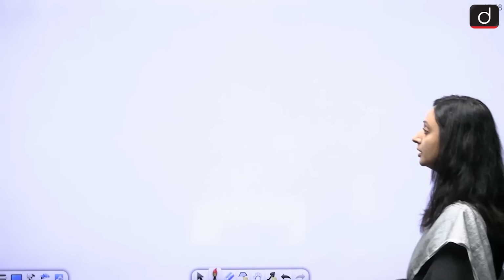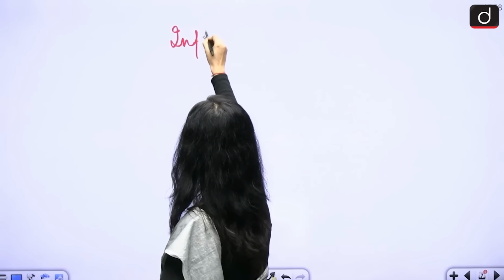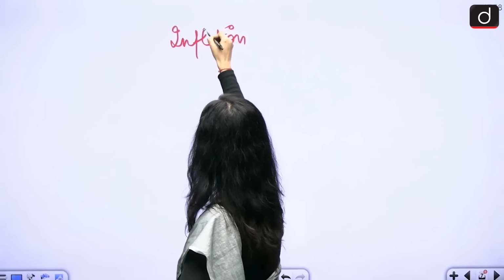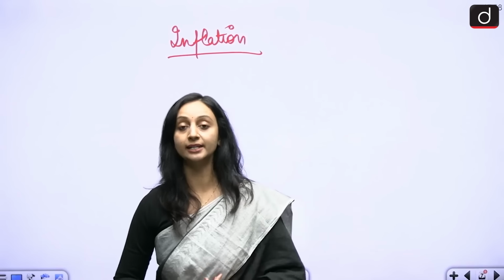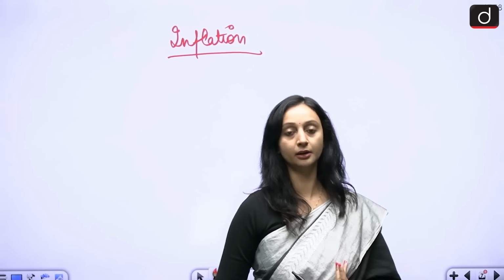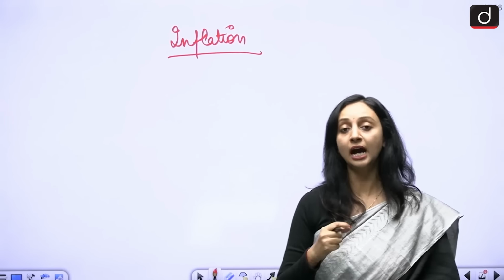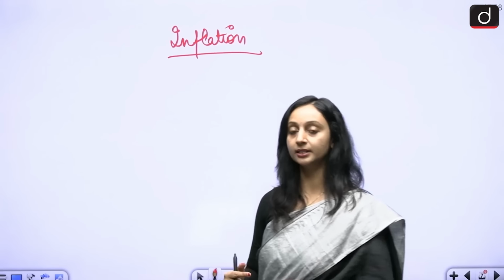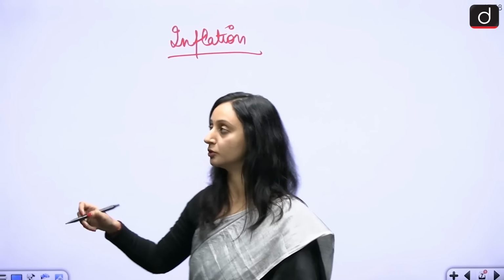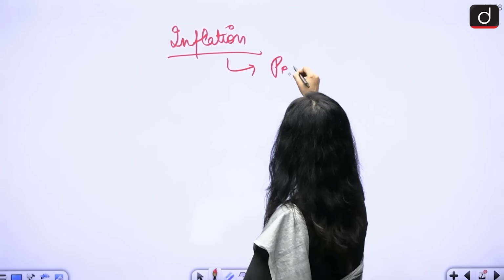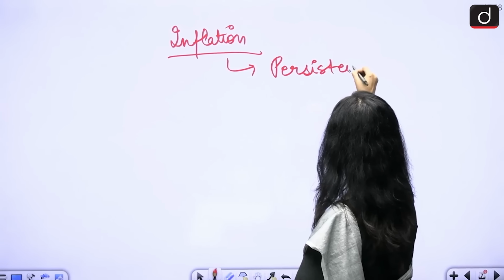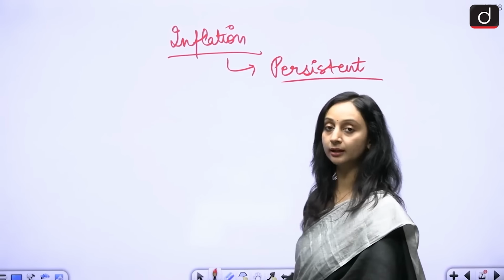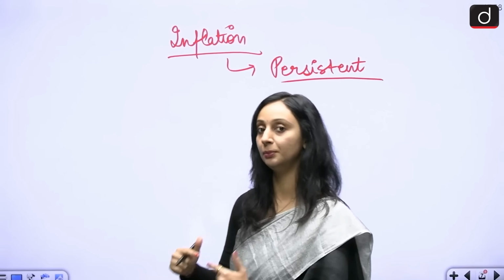And if I talk about citizens, ordinary citizens like you and me, we are also going to face something, that is inflation. I just told you the prices are going to go up. Prices are going to increase. Prices of our regular commodities, our essential commodities are going to increase. So inflation is going to happen. And when the prices increase for a very long time, when they persist for a very long time, it gives rise to long-term inflation or persistent inflation, because that inflation is continuing for a long period of time.